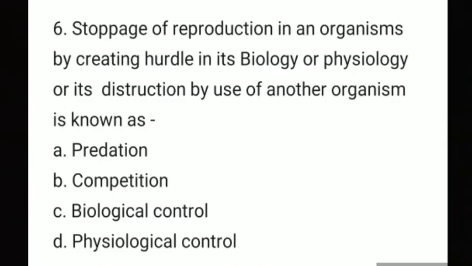Question number 6. Stoppage of reproduction in an organism by creating a hurdle in its biology or physiology, or its destruction by use of another organism, is known as: predation, competition, biological control, physiological control. Here the answer is biological control, because biological control methods include using natural predators of pests, using resistant varieties, crop rotation, etc.